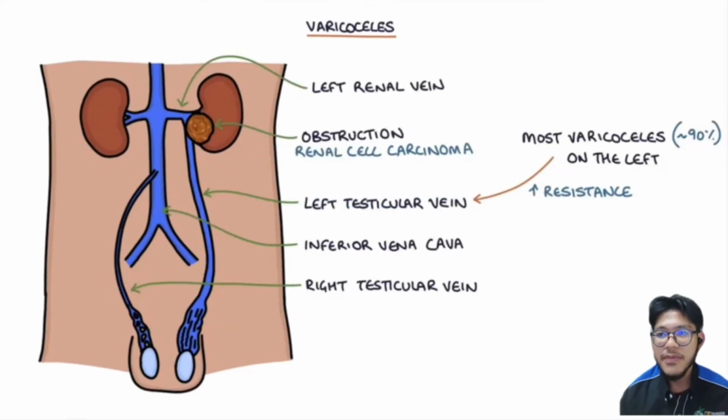The right testicular vein drains directly into the inferior vena cava. Meanwhile, the left testicular vein drains into the left renal vein. Varicoceles are far more common on the left side, 80 to 90%. If a left varicocele is identified, there is a 30 to 40% probability it is a bilateral condition. Left-sided varicocele can indicate an obstruction of the left testicular vein caused by renal cell carcinoma.